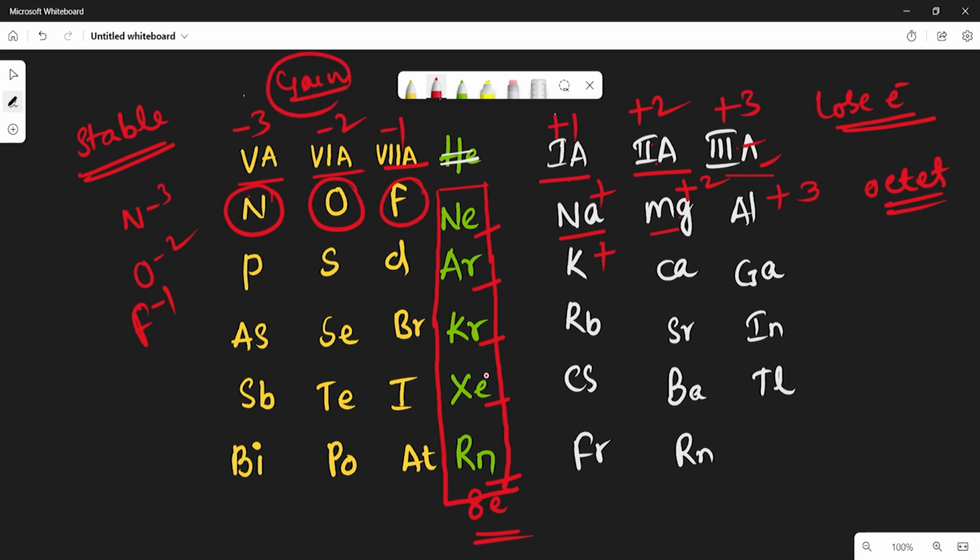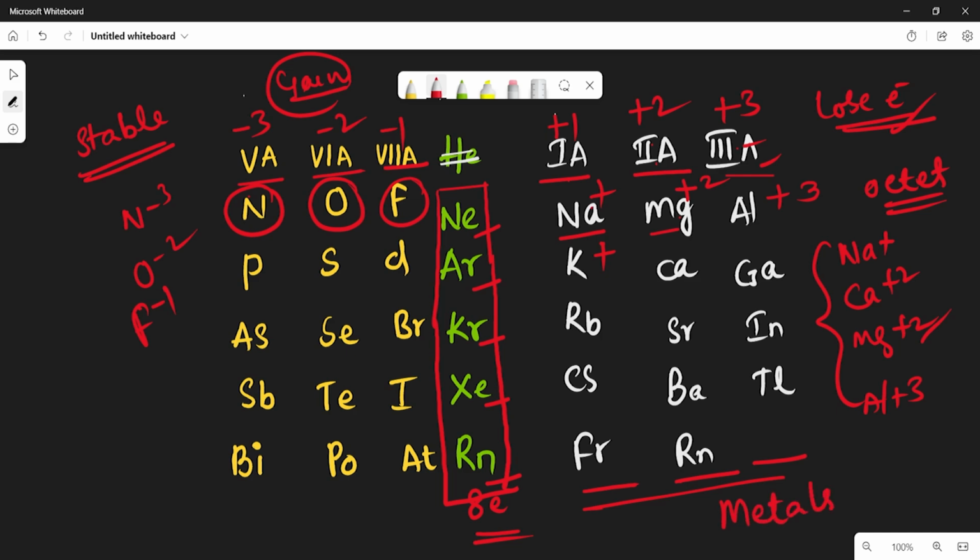The 1A, 2A, 3A group elements lose electrons and become cations: Na+, Ca+2, Mg+2, Al+3. All these are called cations because they lose electrons, and they are called metals. Metals have a tendency to become positive ions, which means they lose electrons and become cations.